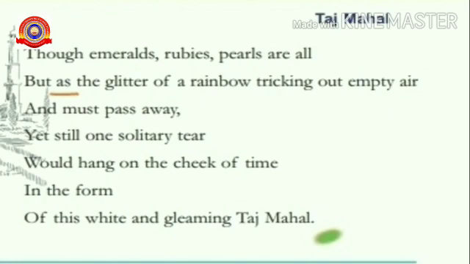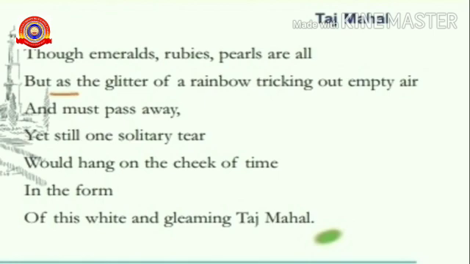So here the poet Rabindranath says that all the precious stones like emeralds, rubies and pearls are as transient as the rainbow that decorates the empty air for a short while. Transient means that exists for a short time. So he says that the precious stones like emeralds, rubies and pearls are transient as the rainbow that decorates the empty air for a short time.